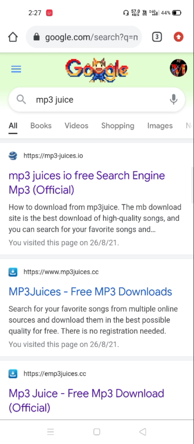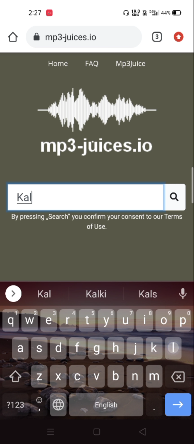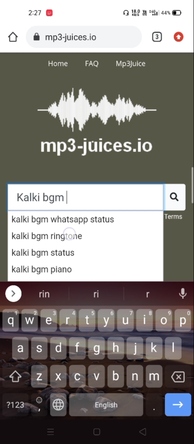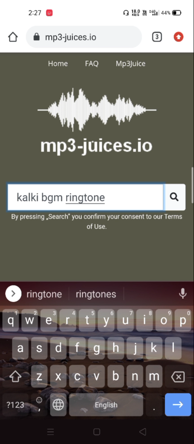It will browse a number of websites. Click the first website which is official. Then this type of interface will appear. Search which ringtone do you want to download. I'll search Kalki BGM. You have to write the ringtone, otherwise the full whole song will be downloaded.